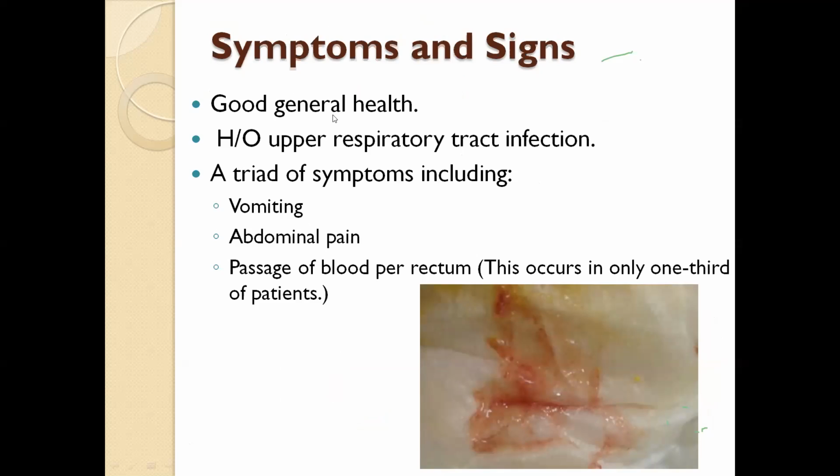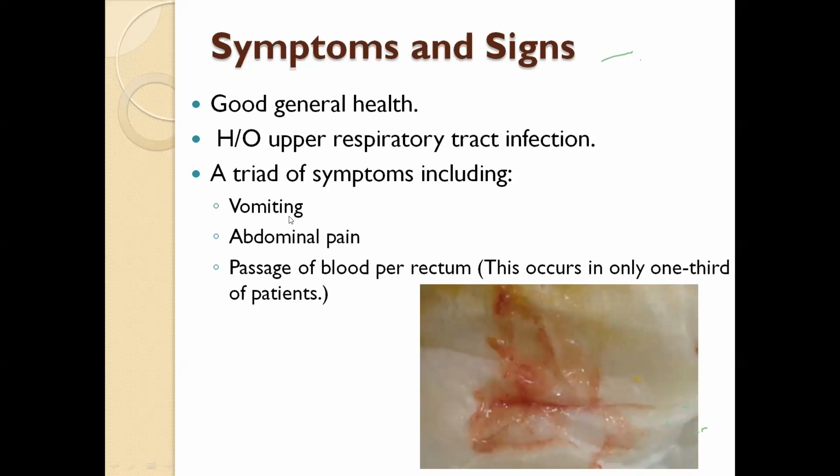There may be a previous history of infection, maybe respiratory tract infection, maybe loose motions, or any infection involving other systems of the body. Because of these infections, the underlying gut wall may be weak, causing the invagination of one portion into another portion.